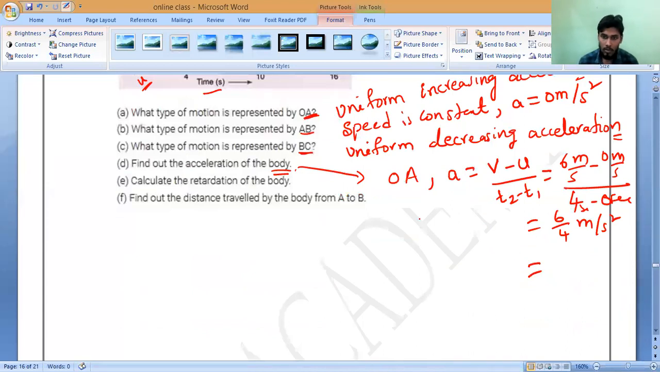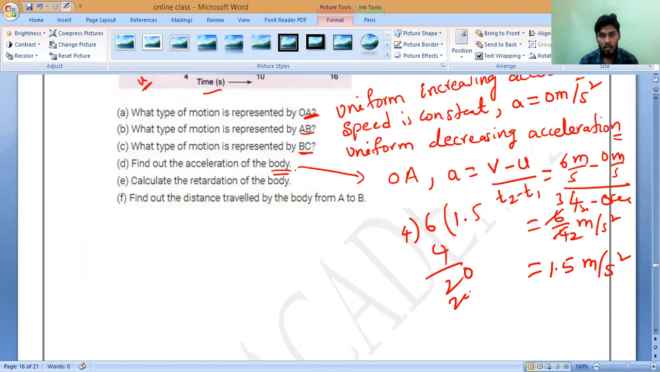Now 6 by 4 means how much? Solve it. 3 by 2. So 3 by 2 means how much? 1.5 meter per second square. Is it yes or no? So the acceleration of OA is equal to 1.5 meter per second square.